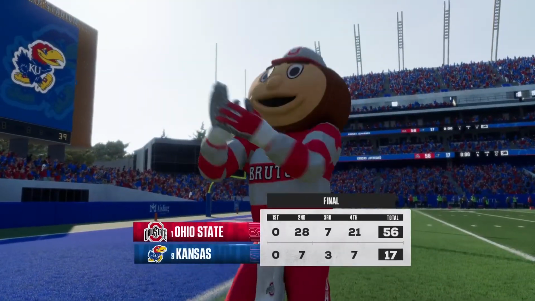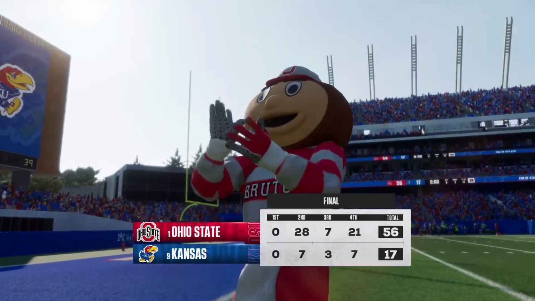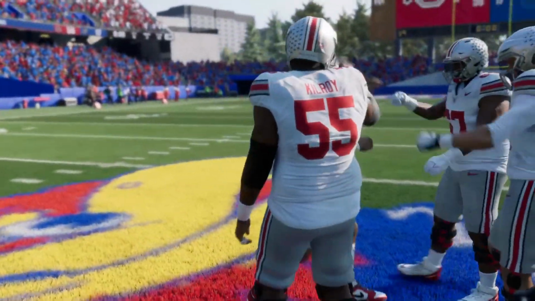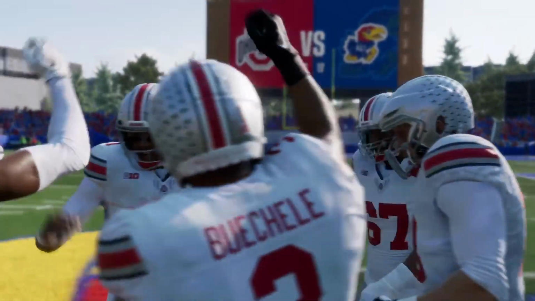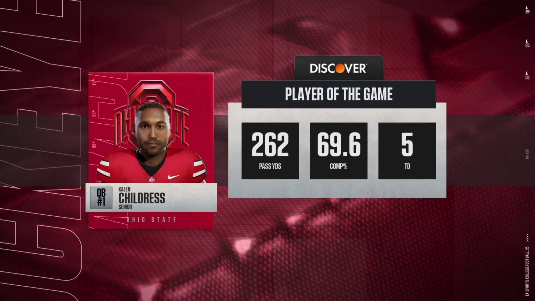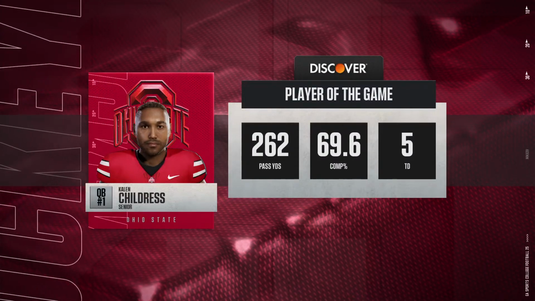Well, this one ended up being a blowout. They get the W, but they also make a pretty strong statement here today. Yeah, I thought this game would be a lot closer, at least closer than how things ended up. But give credit to this team for coming out with a good game plan and just dominating the game.